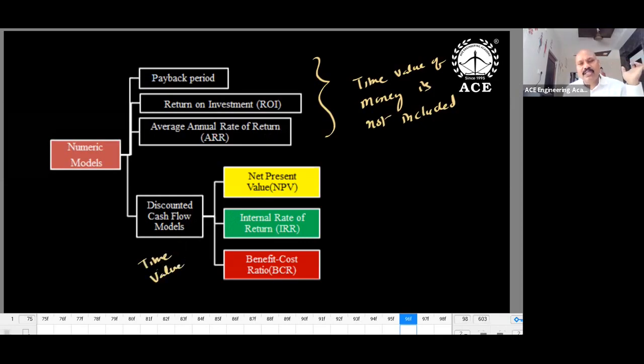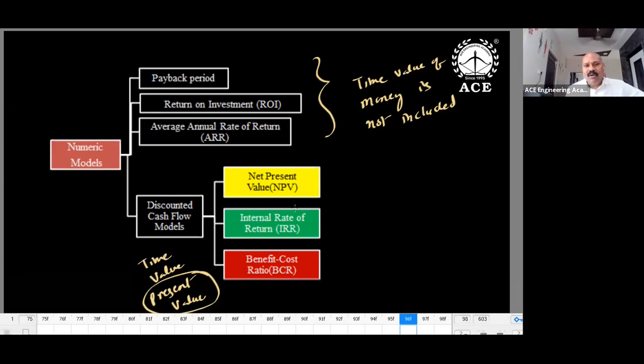Why is it known as a discounted cash flow model? Actually, there are 2 types of cash flow models: compounded cash flow models and discounted cash flow models. If you use discounted cash flow models, all cash transactions are converted into present value. So present value is a reference, a basis. All future transactions are being converted into present value. That is why it is discounted. Compounded means all present cash transactions are projected into the future. In discounted cash flow models, we use net present value, IRR, and BCR.